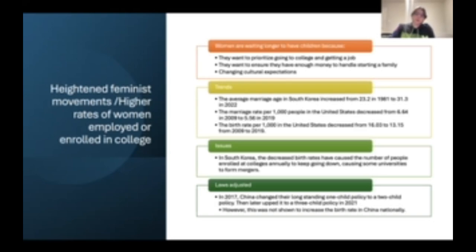Some laws were also adjusted. In 2019, China changed their longstanding one-child policy, and I'm sure most people know about this law, to allow two children. And then they upped it again 4 years later, in 2021, to a three-child policy. But even with this, it was not shown to increase the birth rate in China nationally. In fact, it actually lowered it somehow.